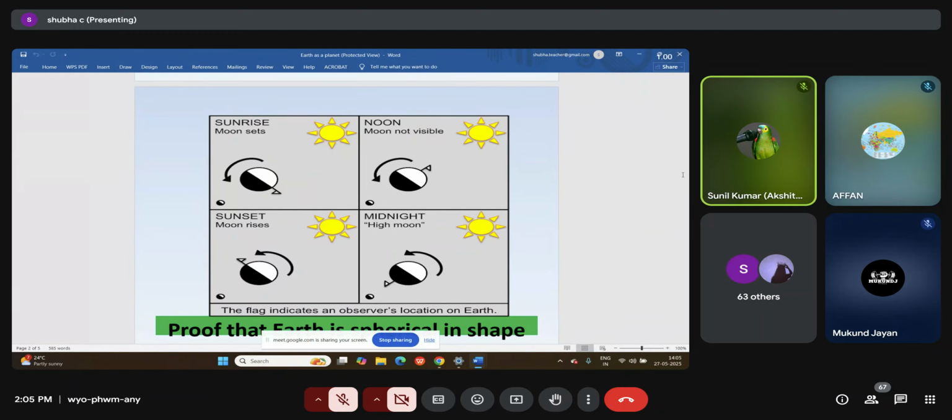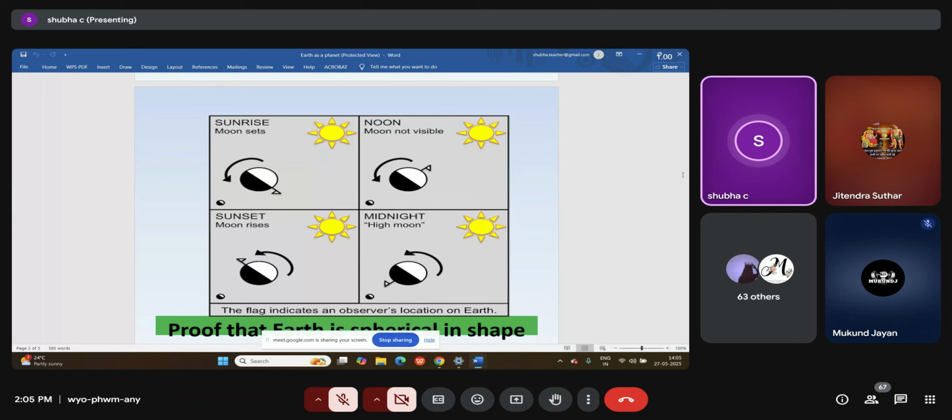No, ma'am. If Earth was flat, sunrise and sunset could have occurred at the same time all over the world. Since all countries are not seeing the sunrise at the same time, it is beyond doubt that Earth is not flat, it is spherical or round in shape.